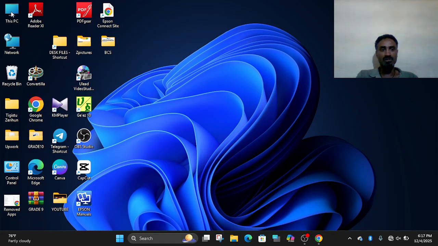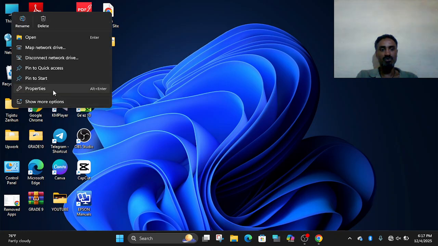For instance, here is how to know the window operating system type for this computer. It is possible by right clicking This PC, then properties.